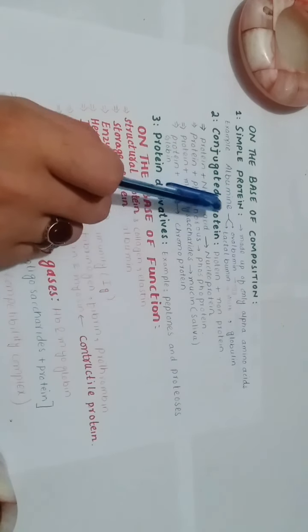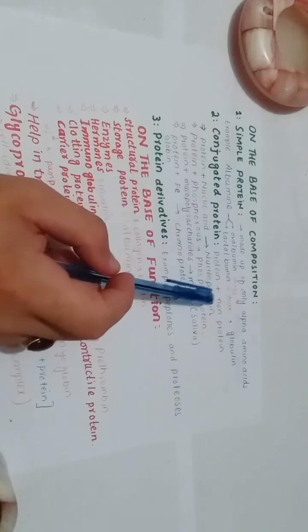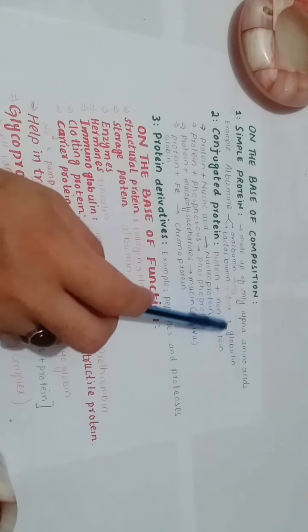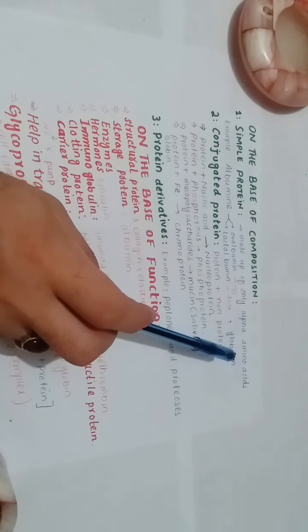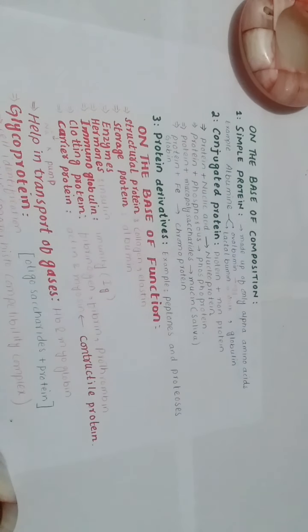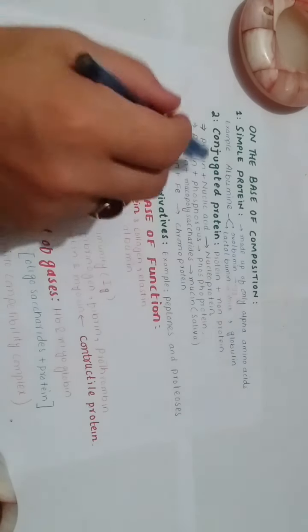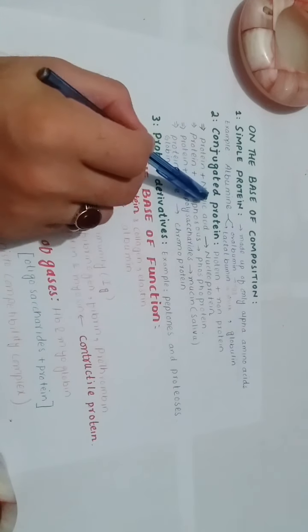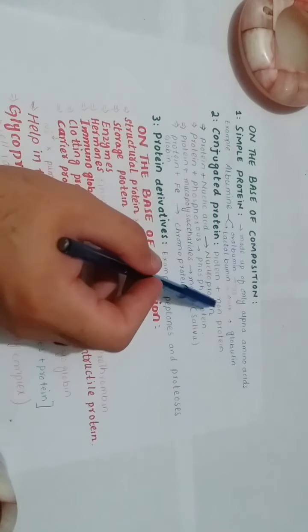Conjugated protein: when a protein plus a non-protein part combine, they are called conjugated protein. When protein is attached to a non-proteinous part, it is called conjugated protein. For example, here the protein combined with nucleic acid forms nucleoprotein.